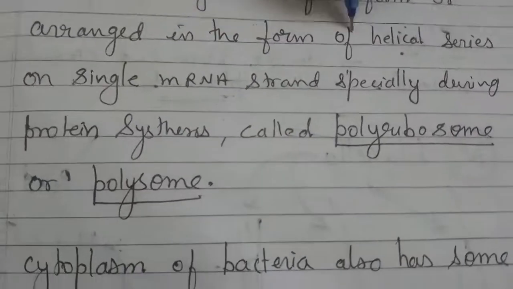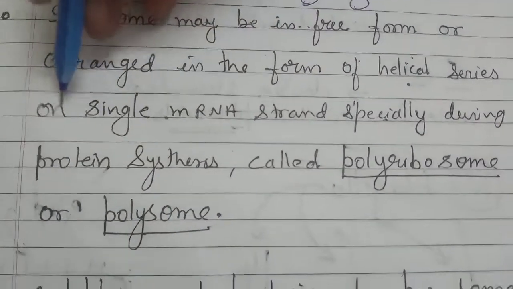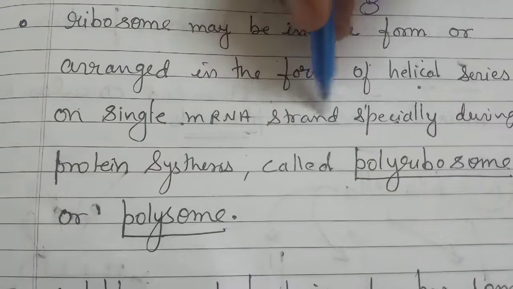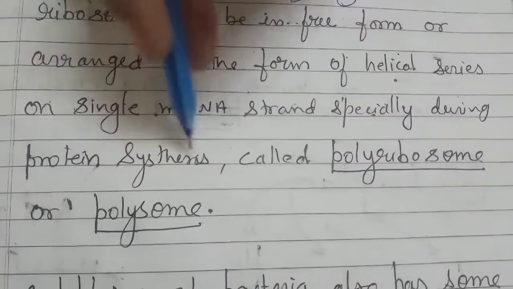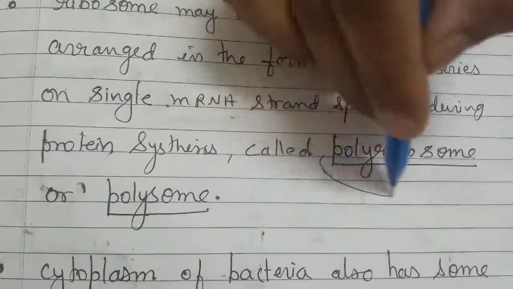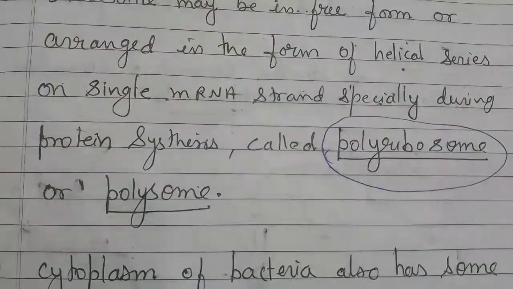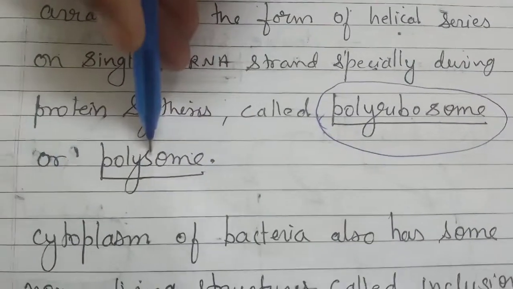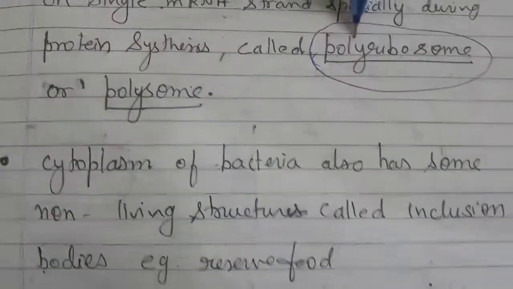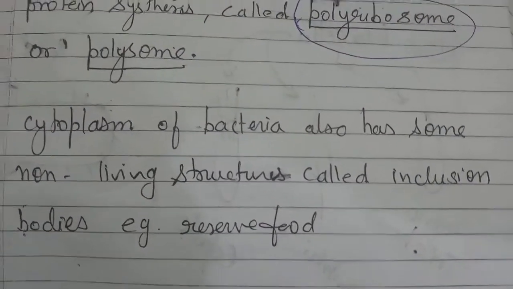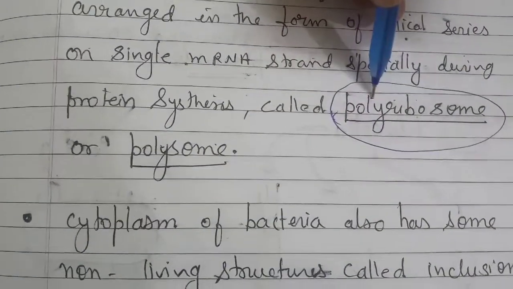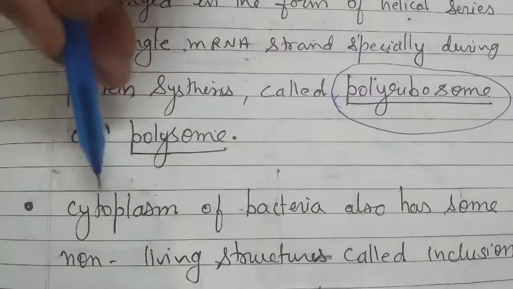If it is a helical series on a single messenger RNA strand, especially during protein synthesis, we say it's a polyribosome or polysome. You can say it in short, polysome, and this is exactly the polyribosome. Poly means a number of ribosomes arranged in a chain.